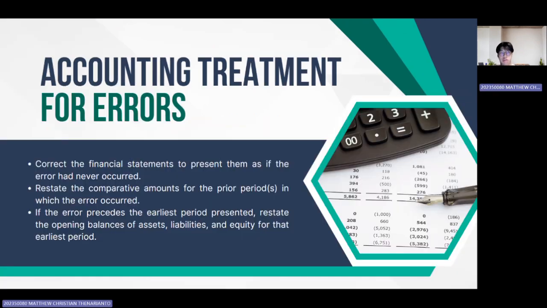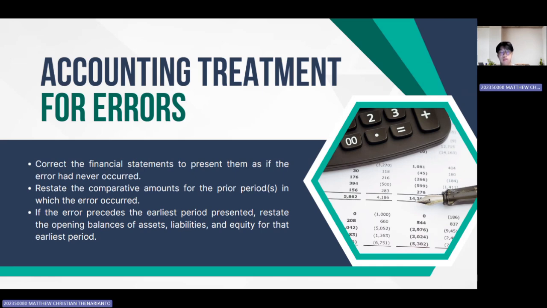And the next is accounting treatment for errors. So the required method of correcting the material prior errors is specified in paragraph 42 through a retrospective restatement, which requires the entity to correct the financial statements to present them as if the error had never occurred, which is achieved by one, restating the comparative amounts for the prior period in which the error had occurred, or two, if the error precedes the earliest period presented, restating the opening balances of assets, liabilities, and equity for that earliest period.